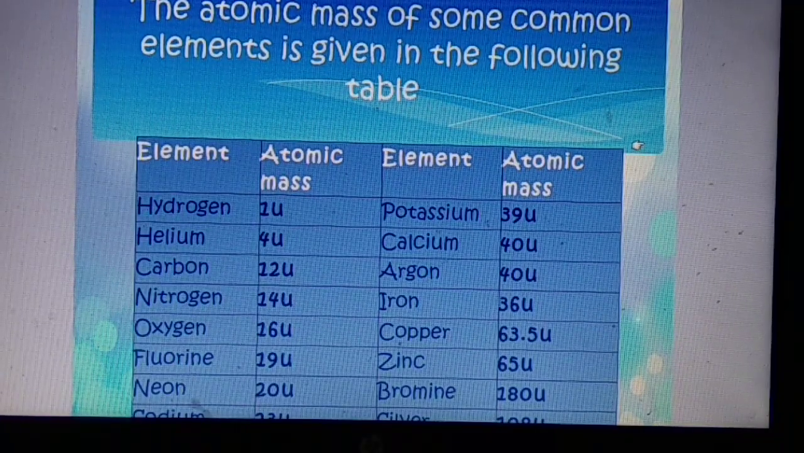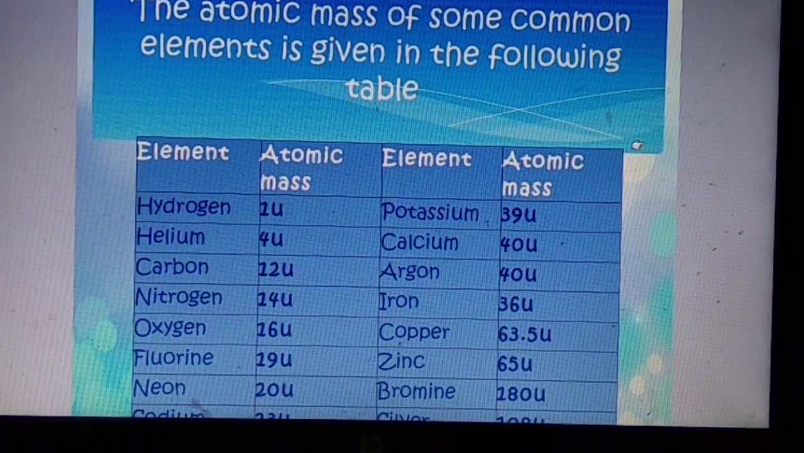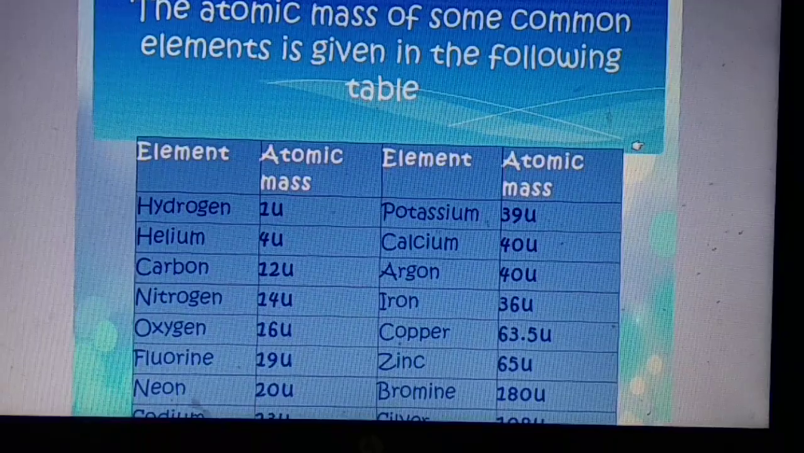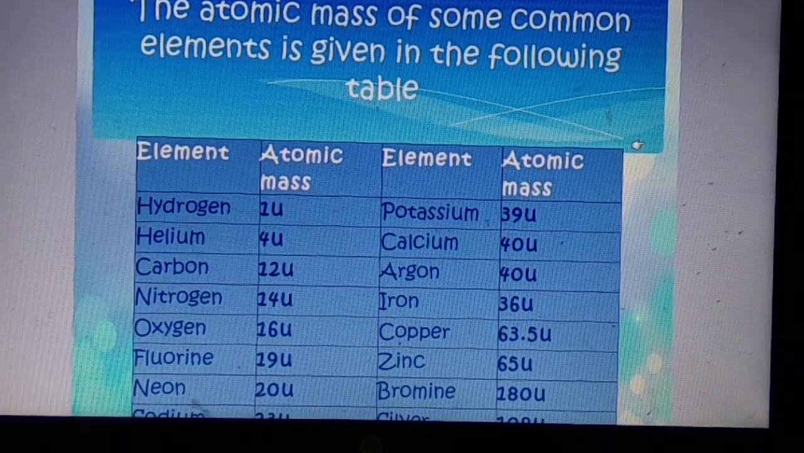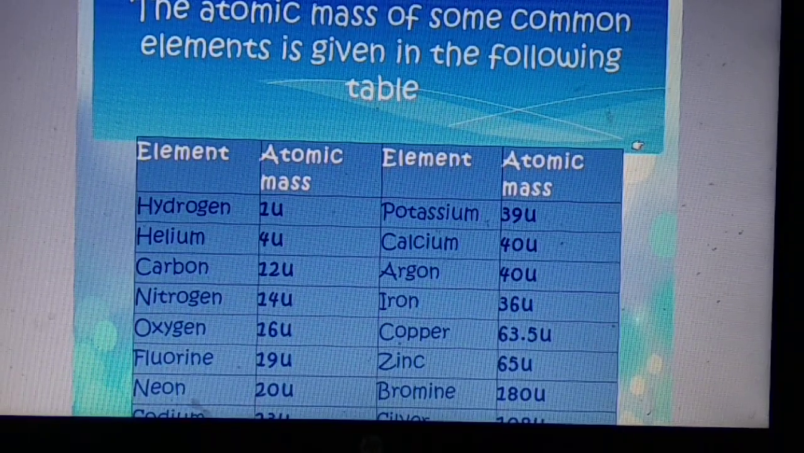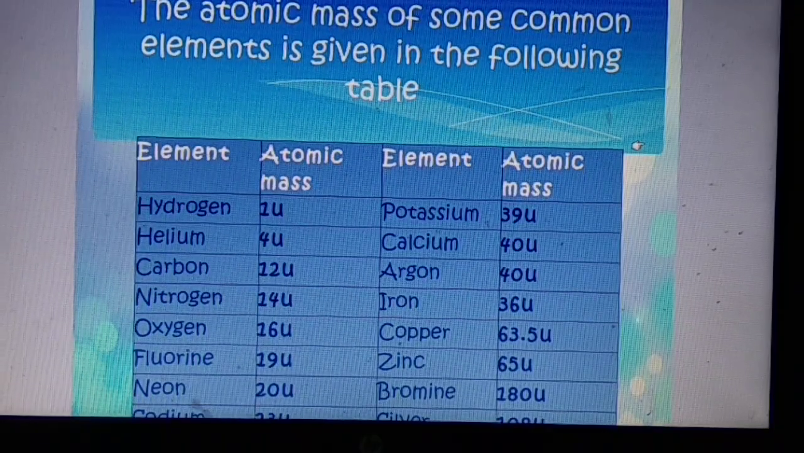Students, previous day I have explained the atomic mass unit. And everybody, I think you know the answer. What is atomic mass unit? That is AMU. It is 1 by 12th of the mass of one atom of carbon 12 isotope.